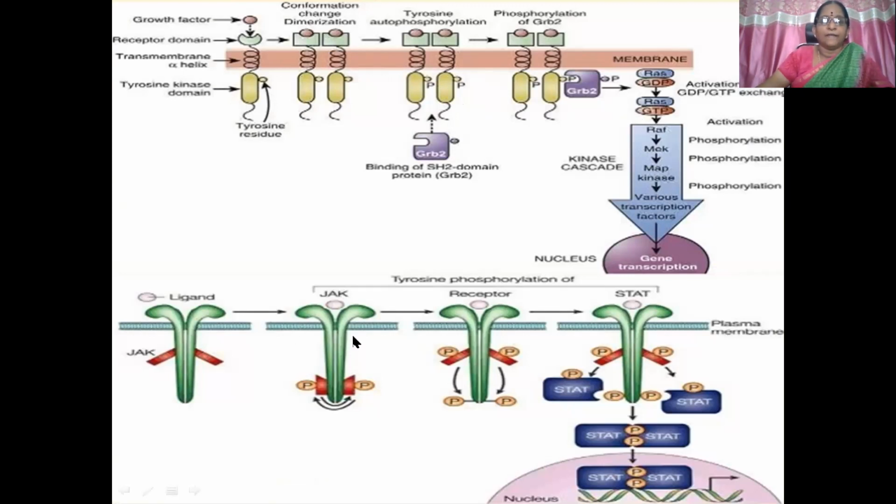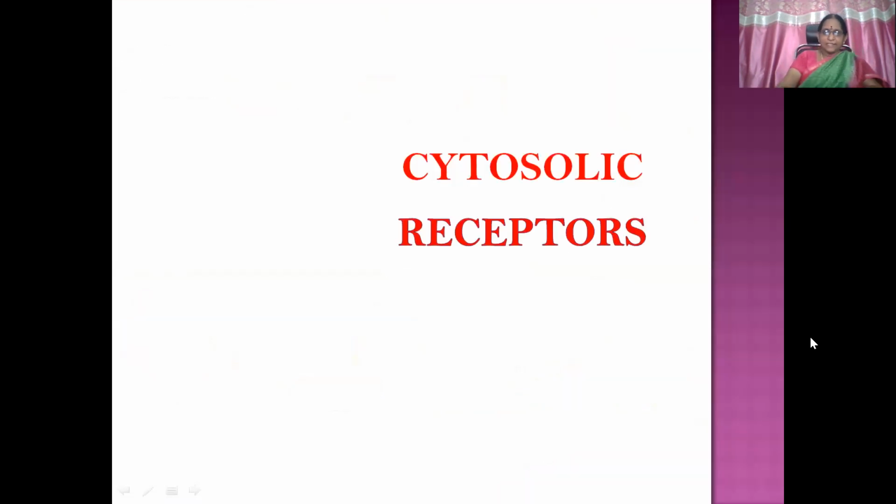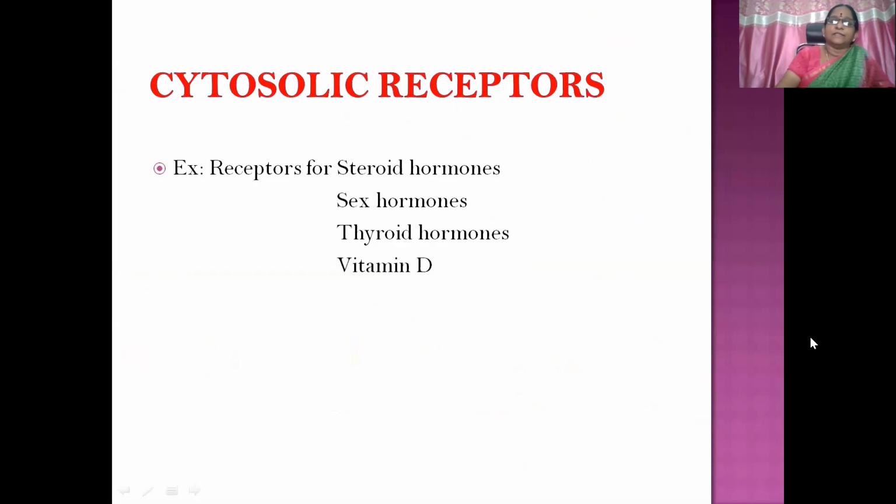Here, with JAK, there is combining of JAK, dimerization of the receptors, and then phosphorylation, not autophosphorylation but phosphorylation by JAK, and then STAT molecules dimerize, separate from the receptor, travel to the nucleus, and gene transcription follows. Then the last one, cytosolic receptors. Examples: receptors for steroid hormones, sex hormones, thyroid hormones, vitamin D, etc.